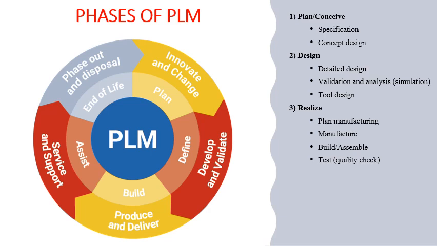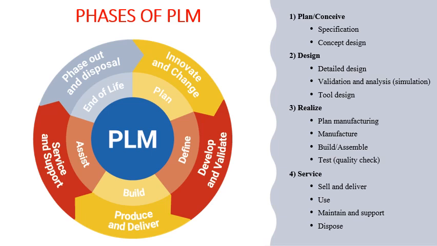And once the product is successfully tested and okayed for large scale production, you can start building the product on a large scale. And then once the product is completely built and manufactured, it is time to sell and deliver the product. So this comes under the fourth phase of PLM, which is the assistance phase, or the service phase.